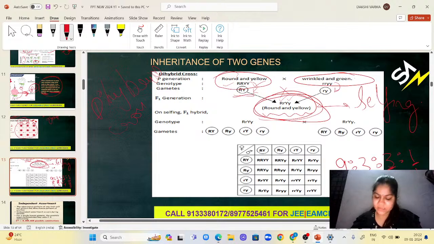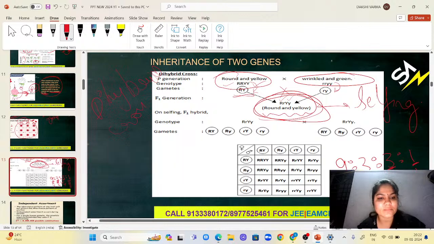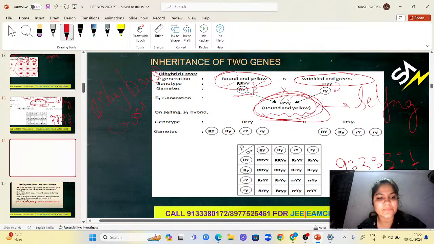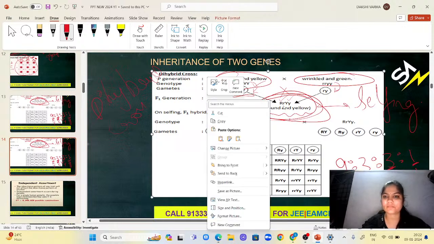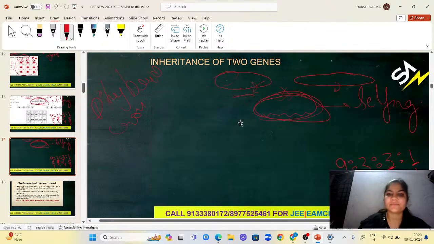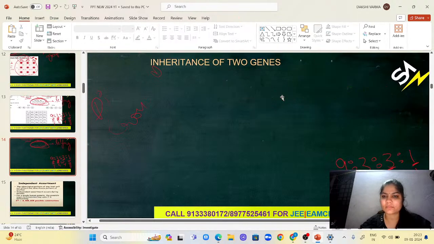Now, how to know the genotypic ratio? Here I'll give you a short trick to remember that. So this is phenotypic, right? Let us talk about genotypic. Here is a trick I'm going to give.